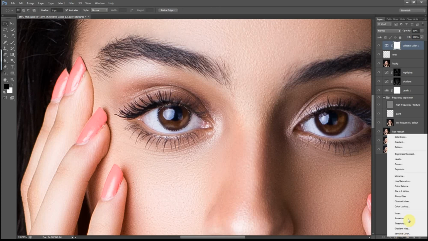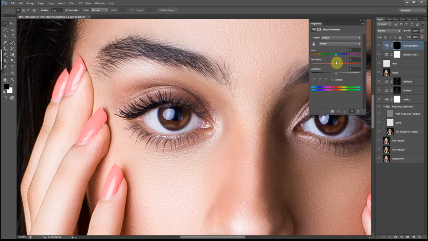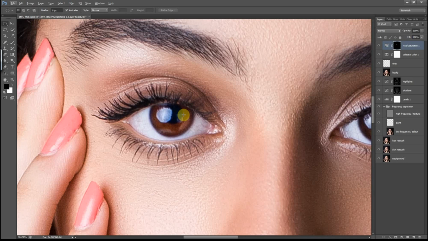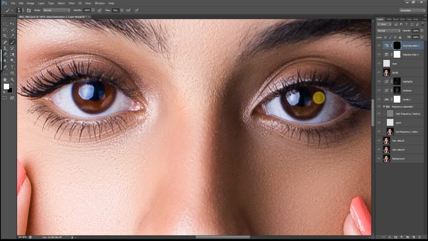Now I'm going to go to hue saturation and just play around with the sliders to see where I like to leave it. And just brush around the edges. Make sure that the color doesn't bleed over the edges. And then do the same thing with the other eye.